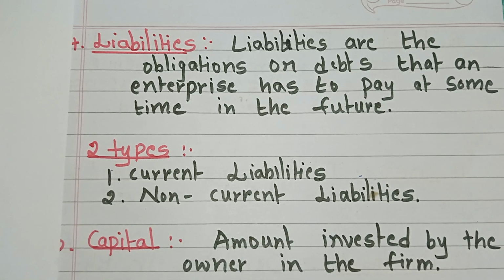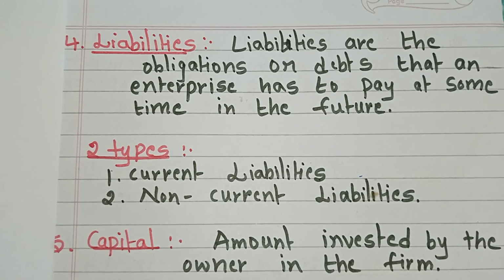Next is non-current liabilities. Non-current liabilities are the liabilities not expected to be paid within 1 year. Means A Limited need not pay the amount within 1 year. For example, if a company takes out a loan of rupees 10 lakh with a repayment period of 10 years, the entire amount is classified as non-current liabilities. I hope this point is also clear to you all. This is about liabilities.